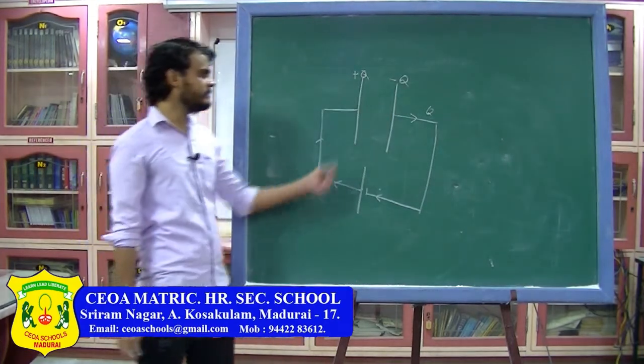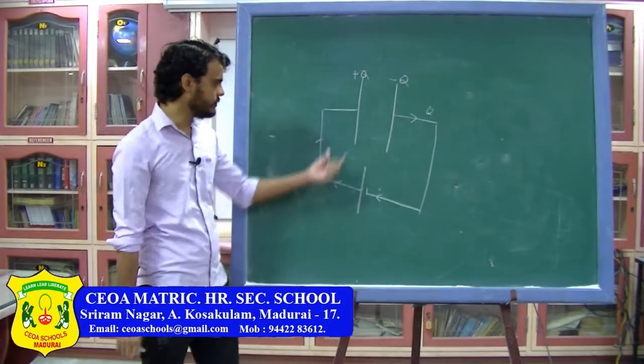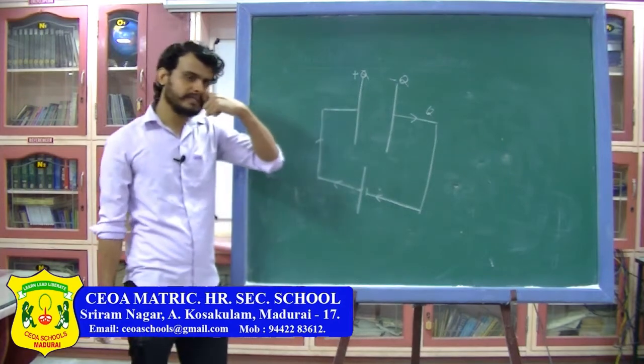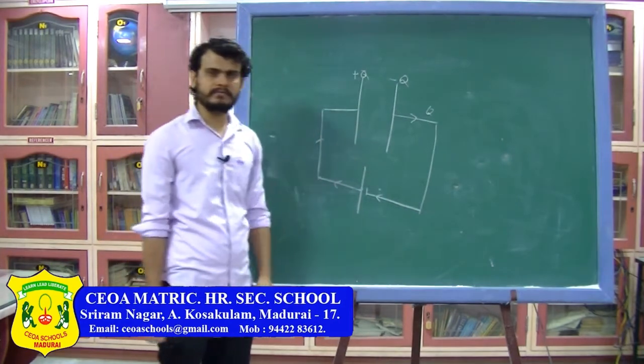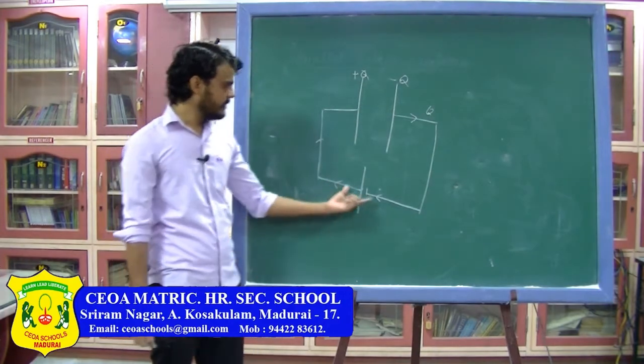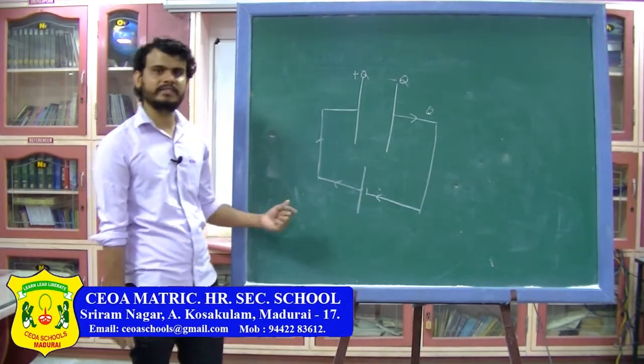So when I say charge is transferred by you, you are not doing anything, the battery is doing this. So you connect a battery to these two plates. After some time, one of the plates will have negative charge and the other plate will have positive charge, and this is a capacitor which is holding the charge. So here the battery is doing some work. So now we are going to talk about the work and energy in the capacitor.